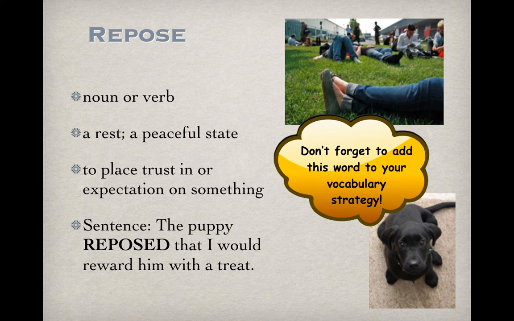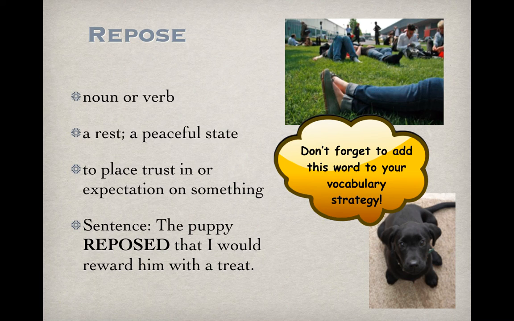The sentence on the screen says, the puppy reposed that I would reward him with a treat. So the puppy expected that he would be rewarded with a treat. And that's kind of shown by that picture of the puppy in the lower right-hand corner. There are a lot of different sentences in your book. The first one reads, because a hummingbird's wings move so rapidly in flight, the markings on its wings can be observed only when the bird is in repose. So only when the bird is in a peaceful state or a resting state.